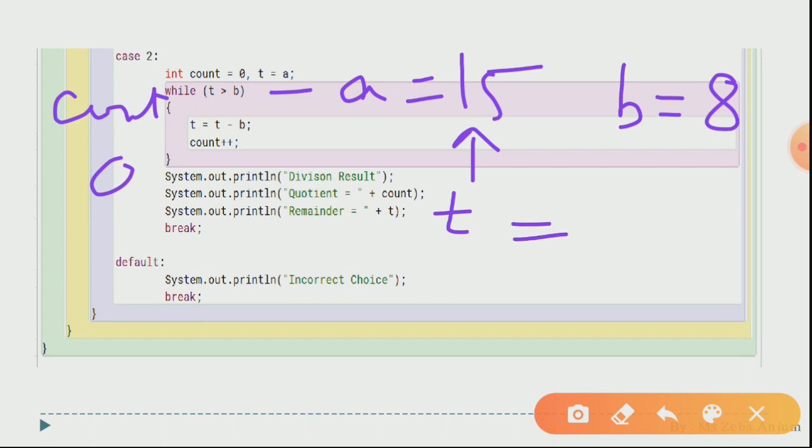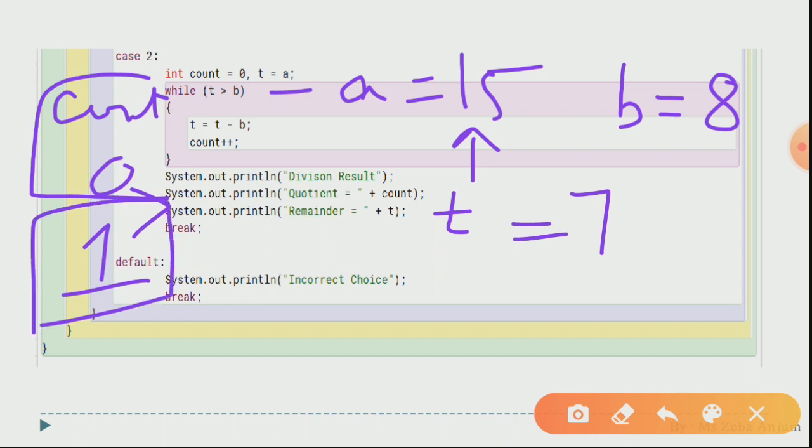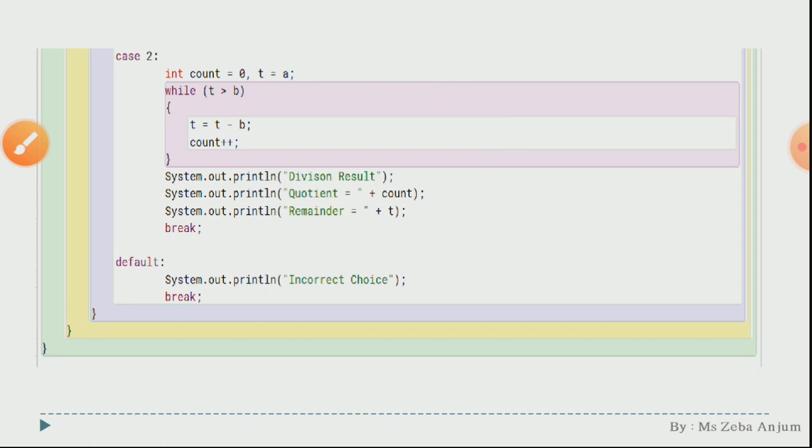It means 15 minus 8. What you are going to get? You are going to get 7 over here. Yes, and now count plus plus. You will be getting 1. Again it will check 7 is greater than 8. The condition is false. So immediately it will be terminated and you will be getting division result quotient as 1 and remainder as 7. Okay, so this is how we are going to do this question.